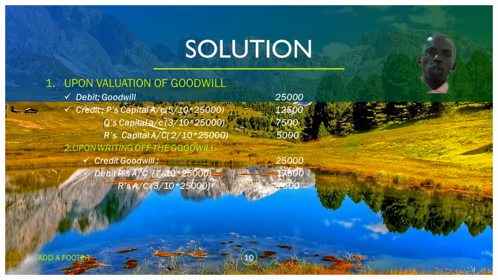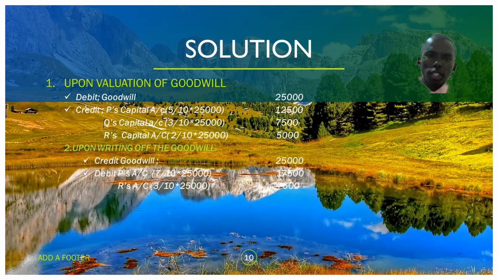We debit goodwill when we have realized something, but we credit when writing off, meaning that goodwill is no more. It has been shared among the partners. So we credit goodwill at 25,000, and the remaining partners' capital accounts are credited using their new agreed profit sharing ratio.